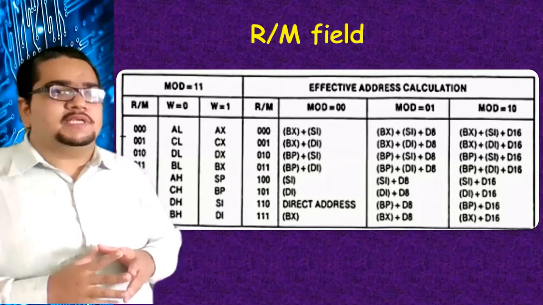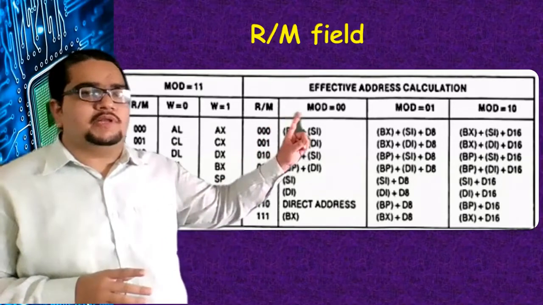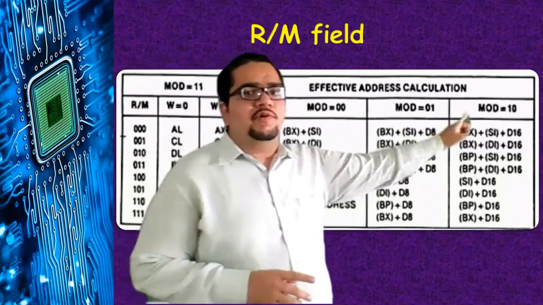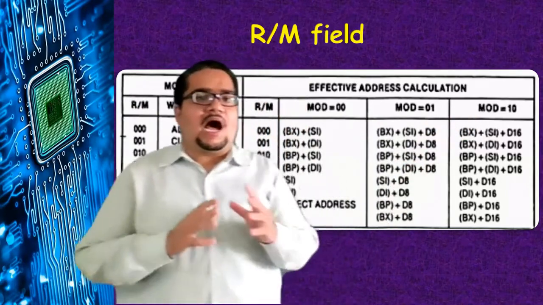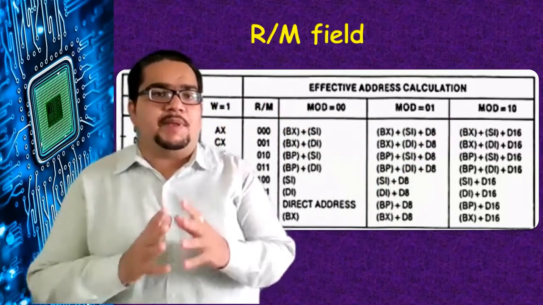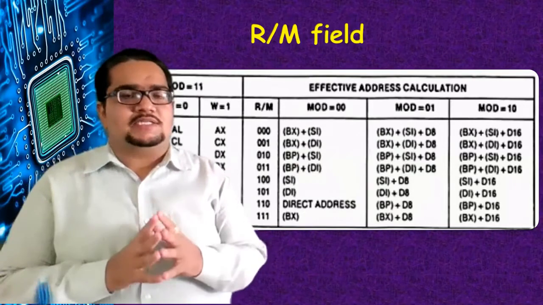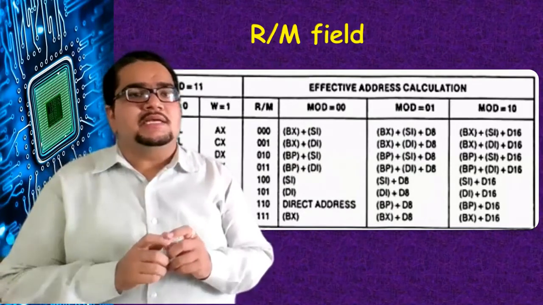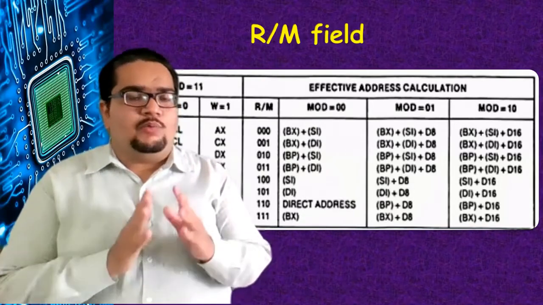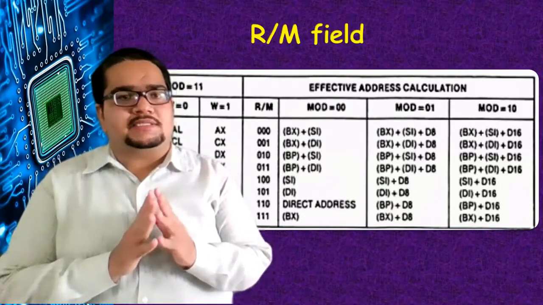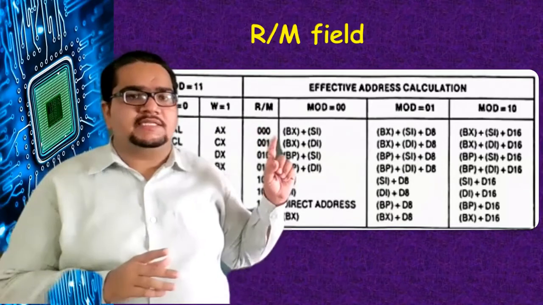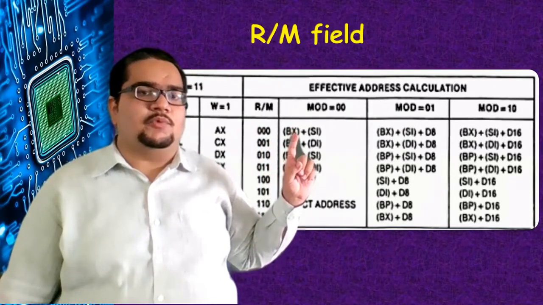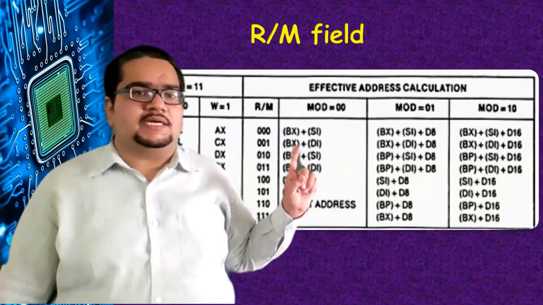The other three combinations of mode bits, as you can see here, are 00, 01 or 10. In that case, the R/M field is actually a memory address. Now, where exactly is that memory address contained? Whether it is in BX plus SI, it is called base index addressing mode. Even this one is base index addressing mode.